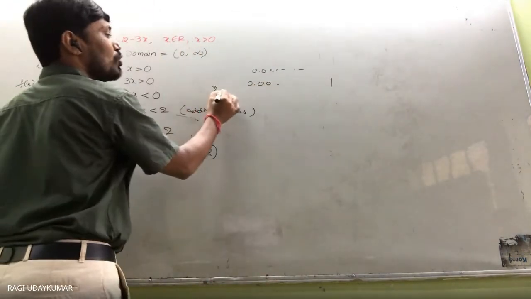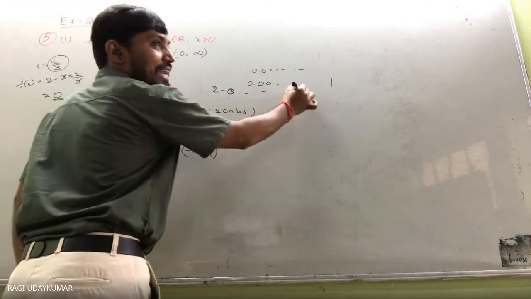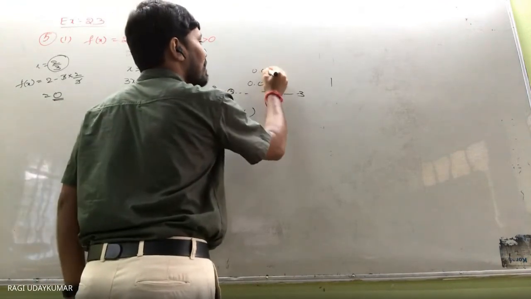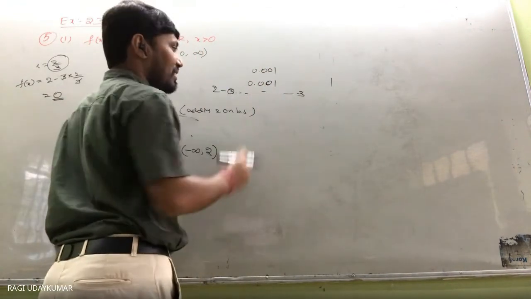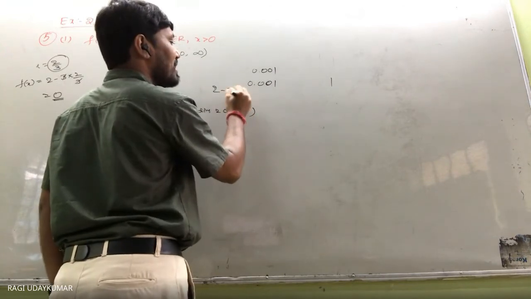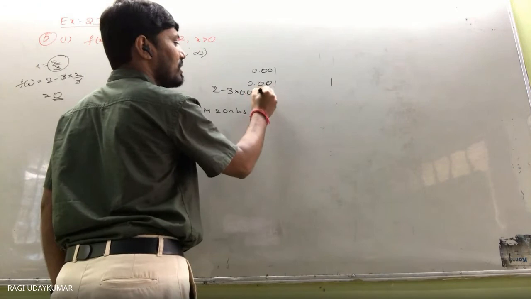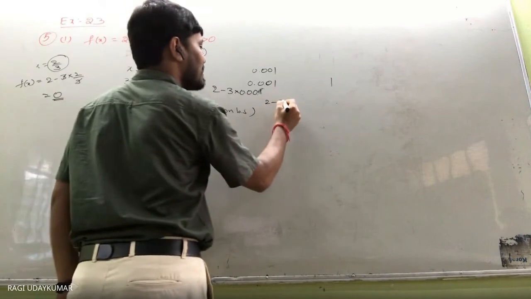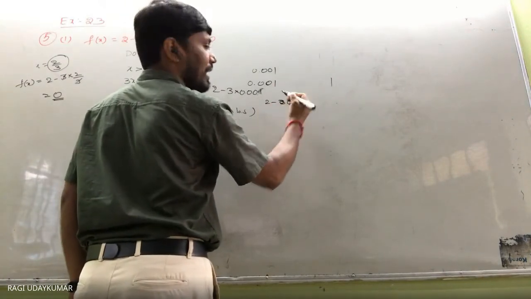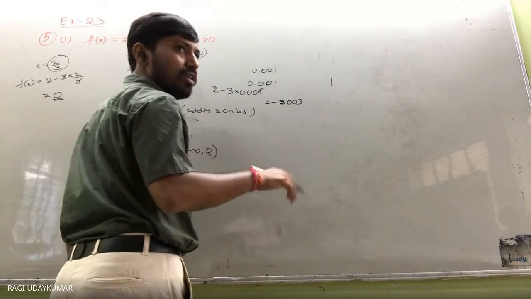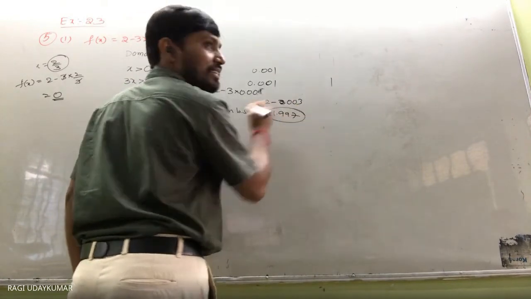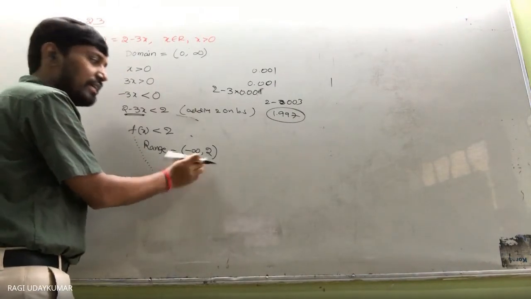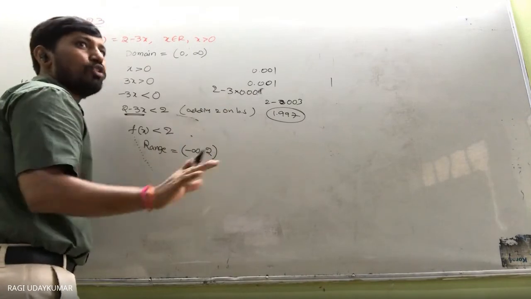So what do you get? 2 minus 3 into 0.001. If you are getting confused, 0.001 ले लो. So what do you get here? 2 minus 3 into 0.001. Sorry, 2 minus 3x है ना. So 2 minus 0.003 आया. 0.003 subtract करो. What do you get? 1.997 आया. 1.997 whether it belongs to here or not. ये है. इधर तक आएगा. 2 नहीं आएगा बस. बिल्कुल 2 नहीं आएगा.